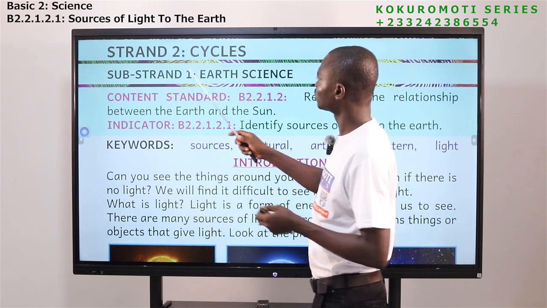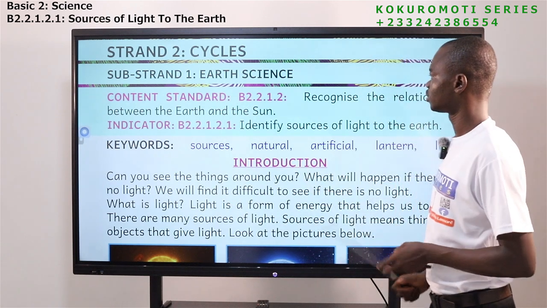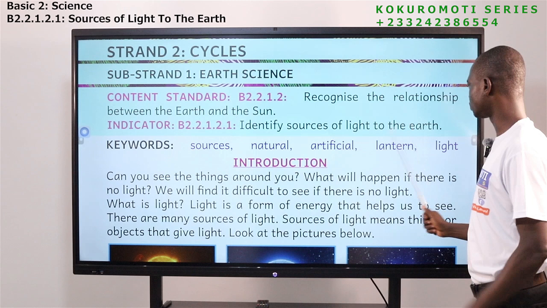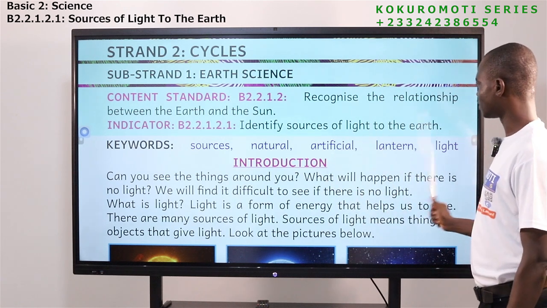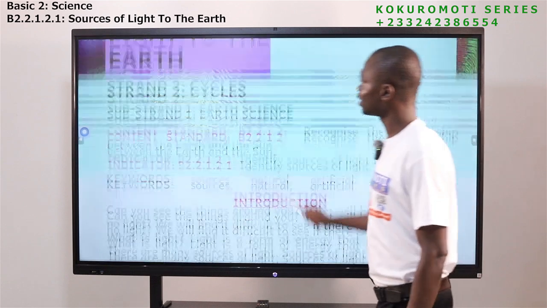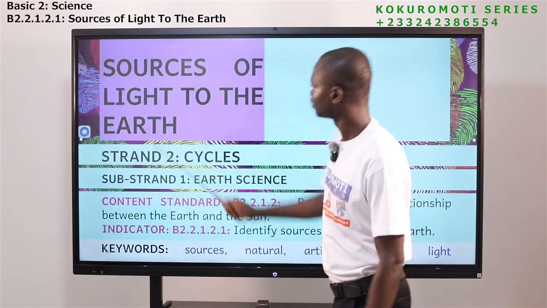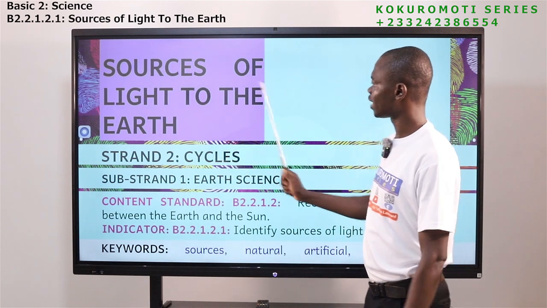Today we are looking at Strand 2, cycles. The sub-strand is 1, earth science. The indicator: identify sources of light to the earth. So today's lesson, the topic is sources of light to the earth.